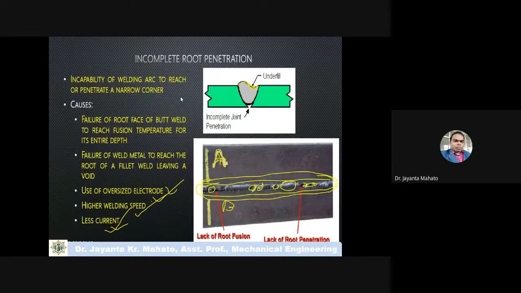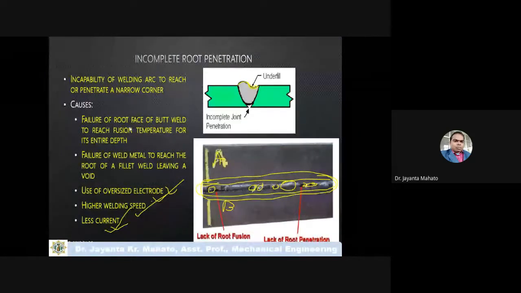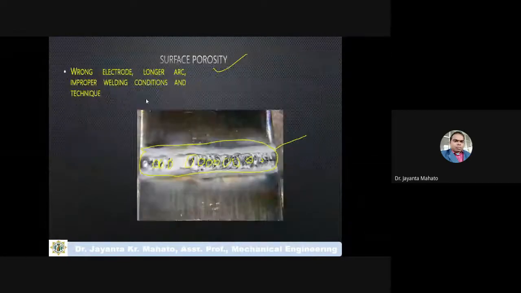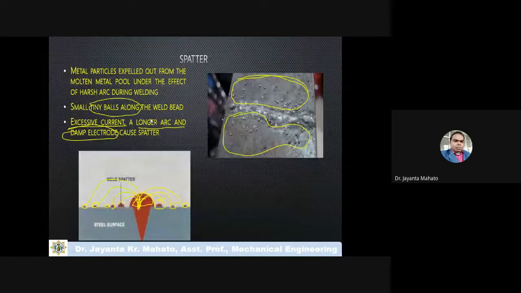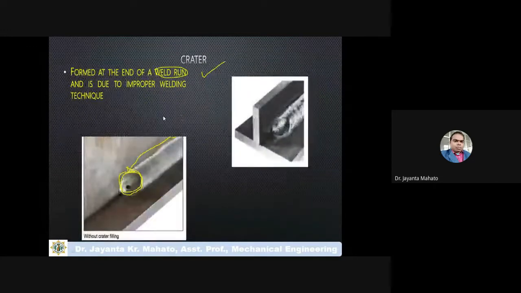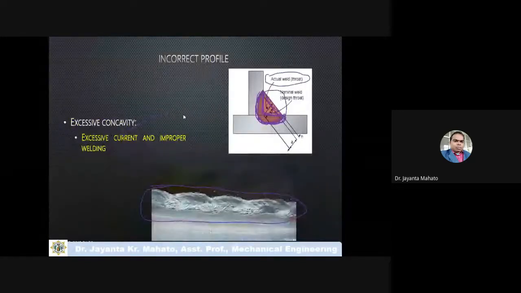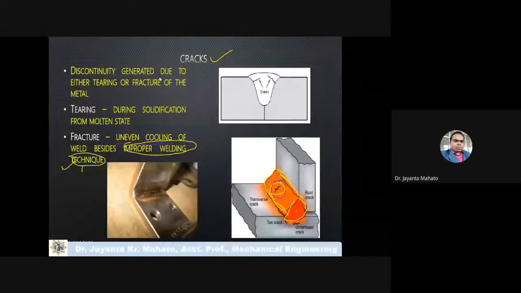Like incomplete root penetration, lack of fusion, inclusions, blowhole porosity, distortion, surface porosity, spatter, crater, cracks. Cracks may be either on the surface or internal; both types of cracks may form.